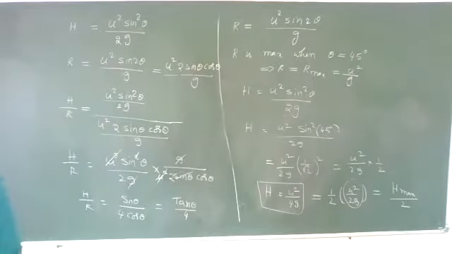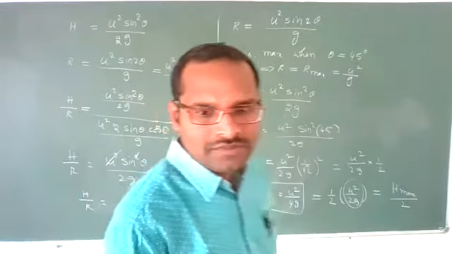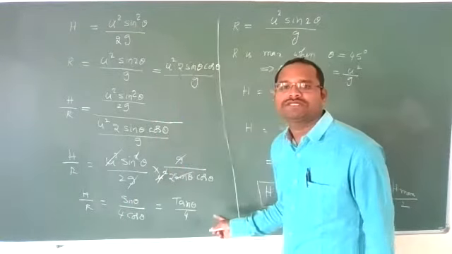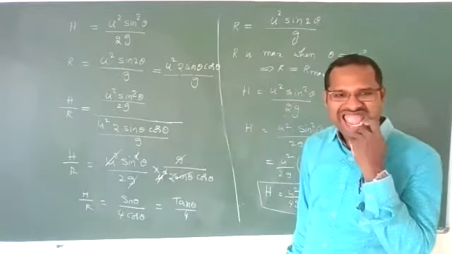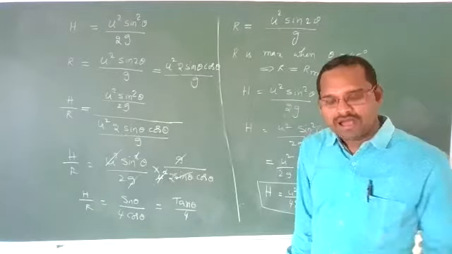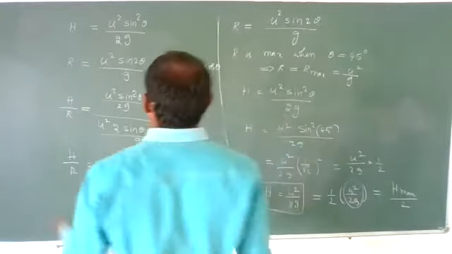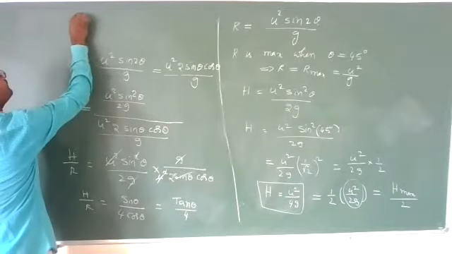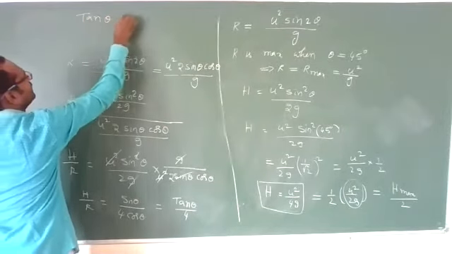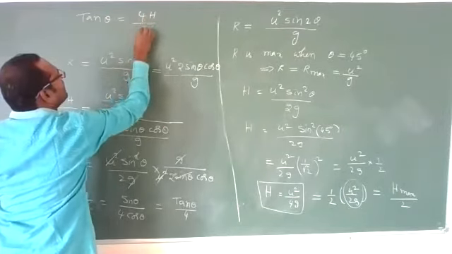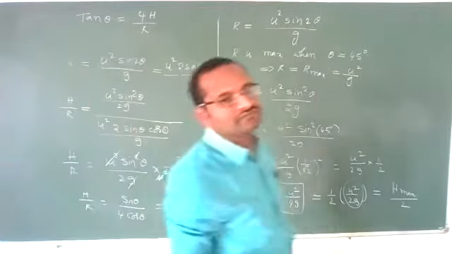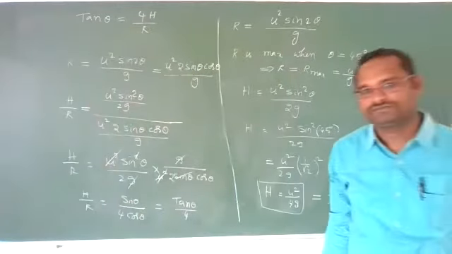If they ask, H by r value how much? Tan theta by 4. Or else, what is tan theta? Tan theta is equal to 4h by r.